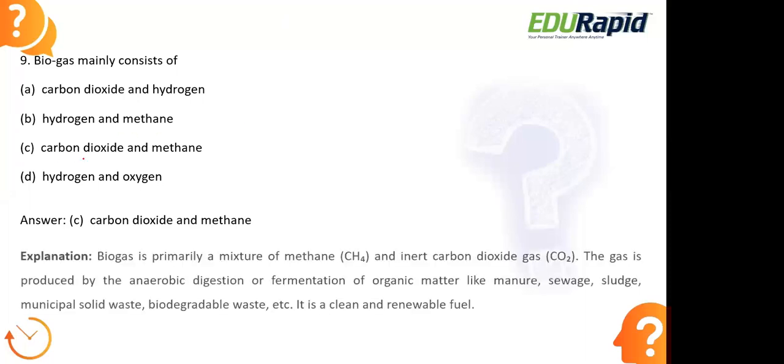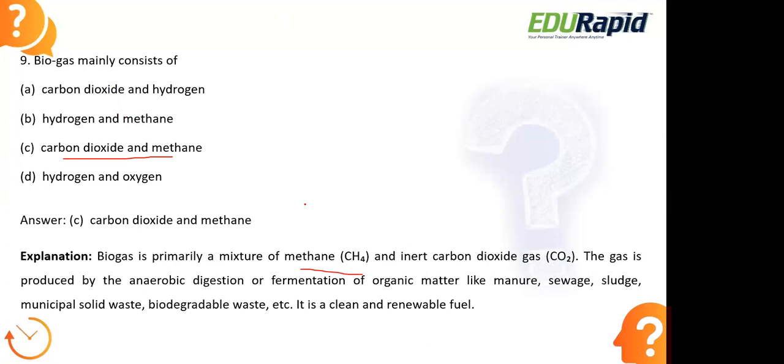Okay, let us look at the right answer here. The right answer is option C, carbon dioxide and methane. Here in biogas, the major components are carbon dioxide gas as well as methane. So it is primarily a mixture of methane, with the molecular formula CH4, and an inert gas, carbon dioxide, which is present here in this biogas.